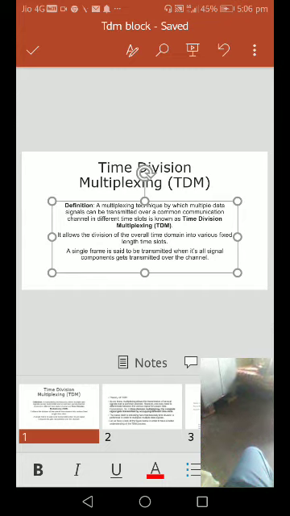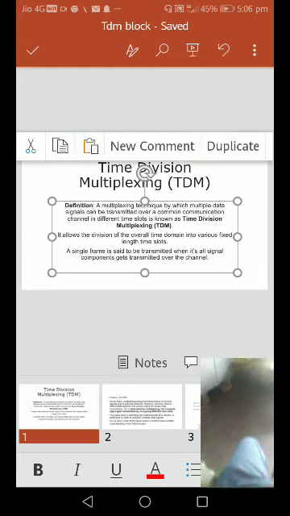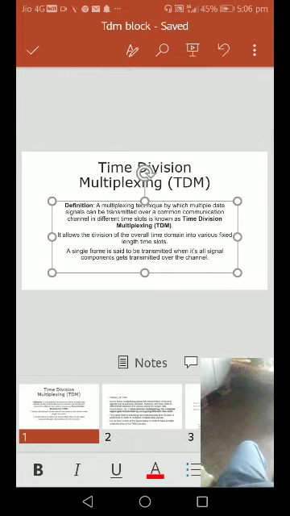It allows the division of the overall time domain into various fixed length time slots. This means each bit is transmitted at a specific time, the second bit is allocated the next specific time, and the third bit a specific time. As time increases, the data will be added.